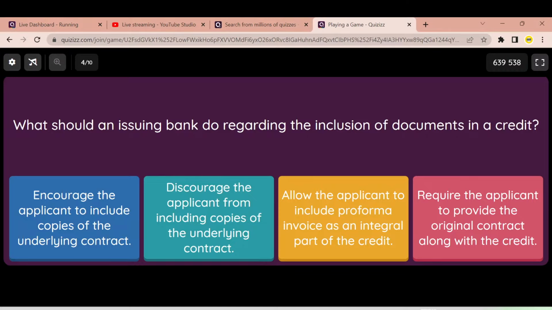What about the third one? We need an invoice to be submitted when you're presenting for a compliant presentation under a credit. So why will C be an incorrect answer? Here the word they use is pro forma invoice. If it's a pro forma invoice, we always discourage the applicant or the beneficiary from including that in the document list. It's the commercial invoice that we will accept as a complying document under the credit. So here the correct answer is B. Discourage the applicant from including copies of the underlying contract.